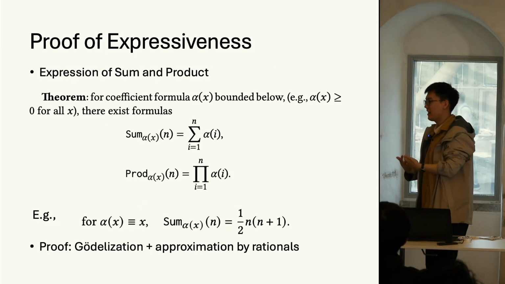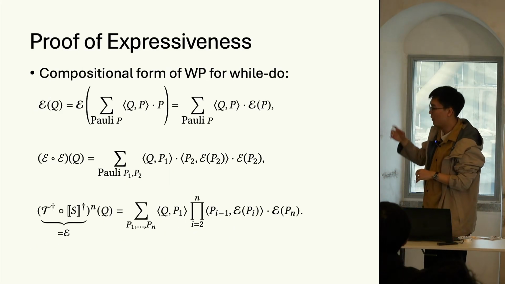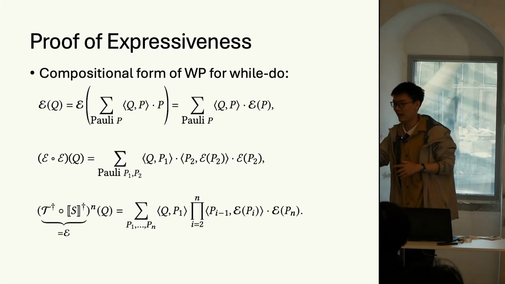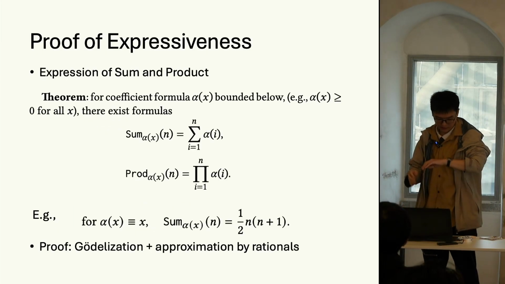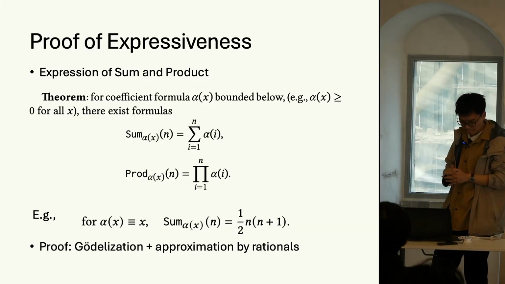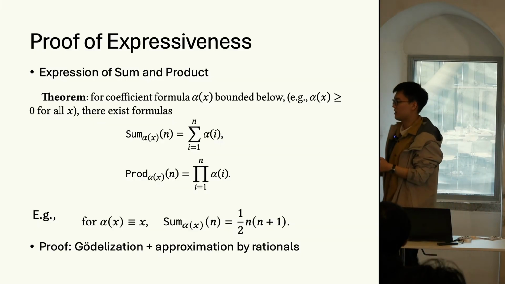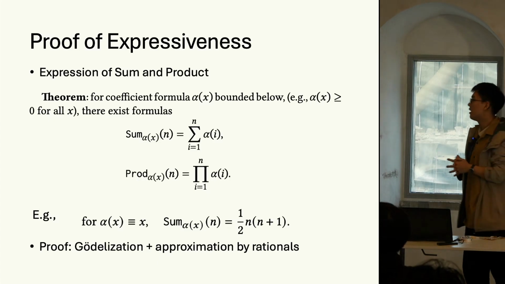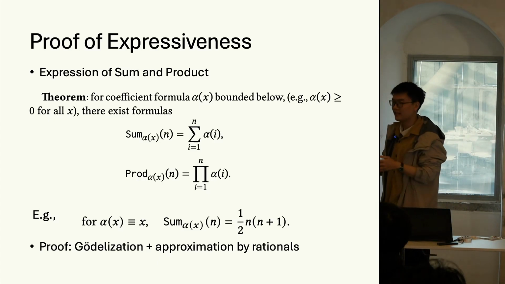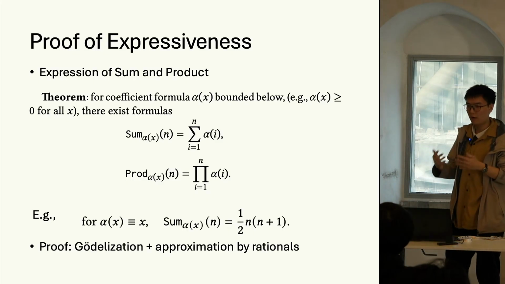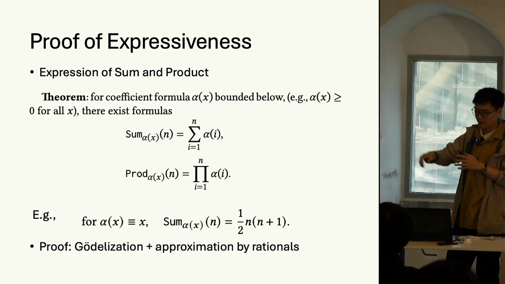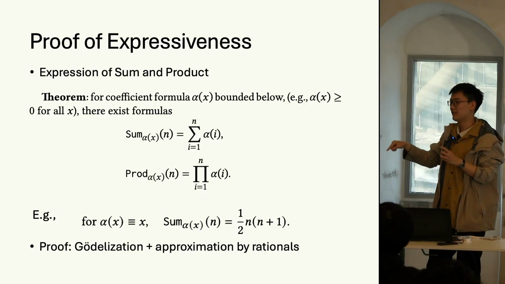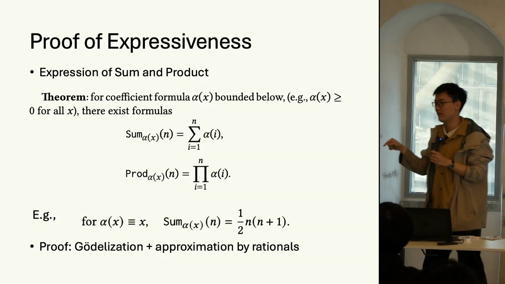So we will next study how to express these expressions, such as the summation, the product, the inner product, and the limit. Don't forget about that. The first theorem we present is that the summation and product can be expressed as coefficient formulas. The theorem states that an arbitrary coefficient formula alpha x, where x is a free variable, represents a series. For example, alpha x equals x represents a series 1, 2, 3, 4, since alpha 1 equals 1, alpha 2 equals 2, and so on.